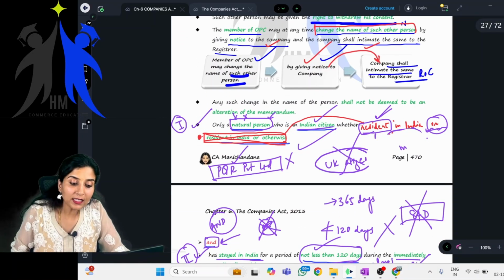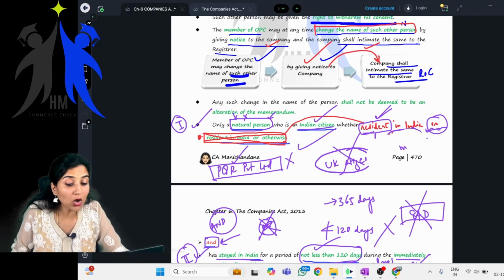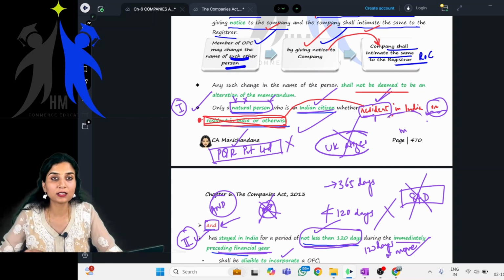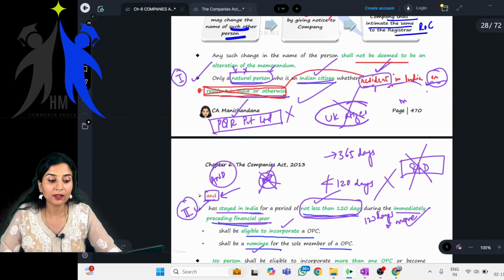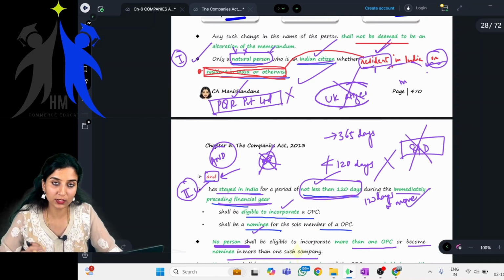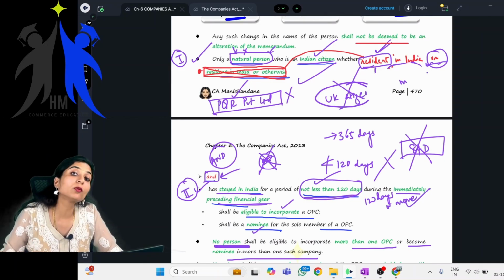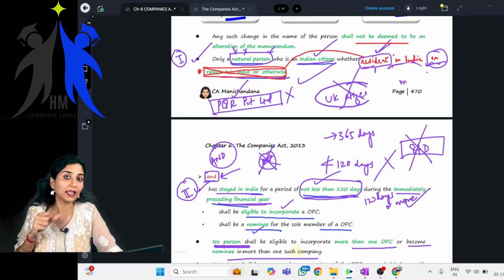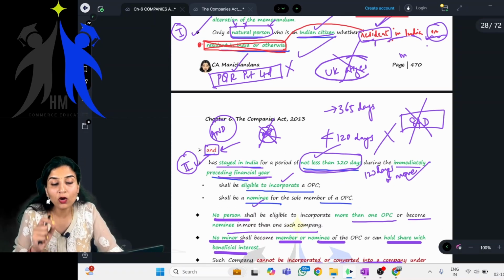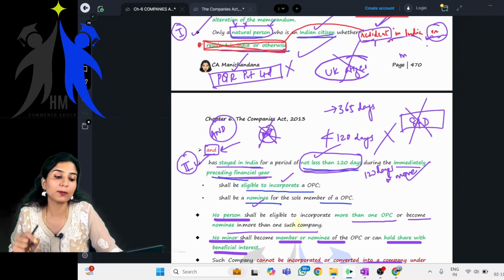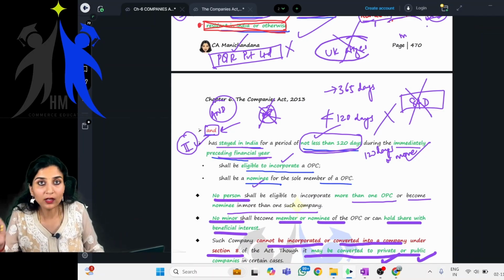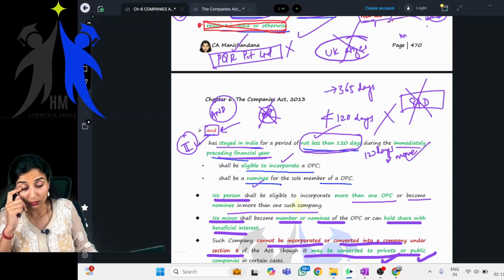Fine. Any such change in the name of the person shall not be deemed to be an alteration to the memorandum. It is not considered as altering the memorandum. Fine. Next point, are you clear? Only a natural person who is an Indian citizen, whether resident or otherwise, and who has stayed in India for a period of not less than 120 days during the immediately preceding financial year shall be eligible to incorporate an OPC and shall become the nominee for such sole member of the OPC.